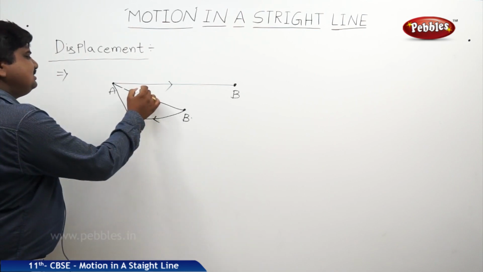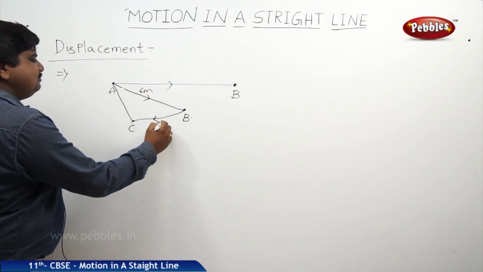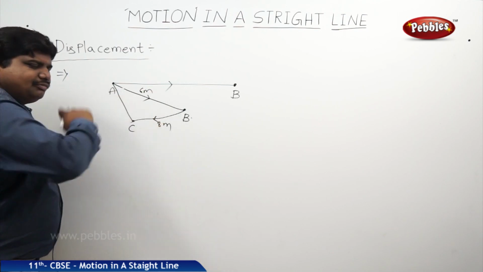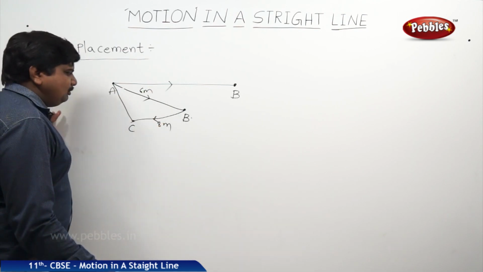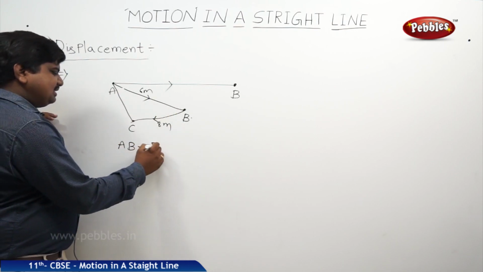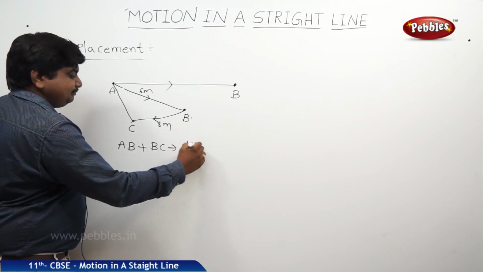Let us suppose this is 6 meters and this is 8 meters. The direct route will not be in between 6 and 8. AB plus BC is the distance.